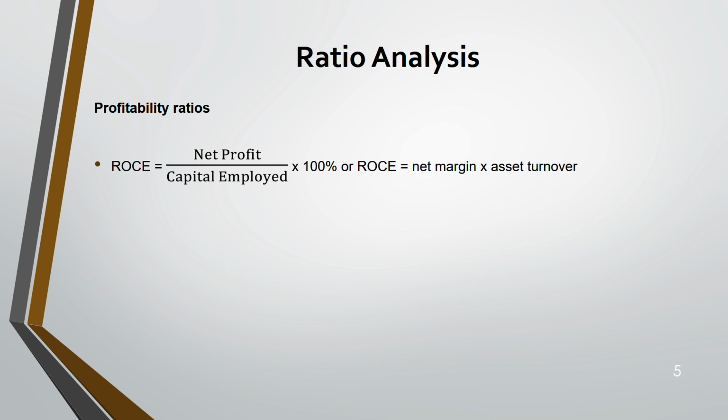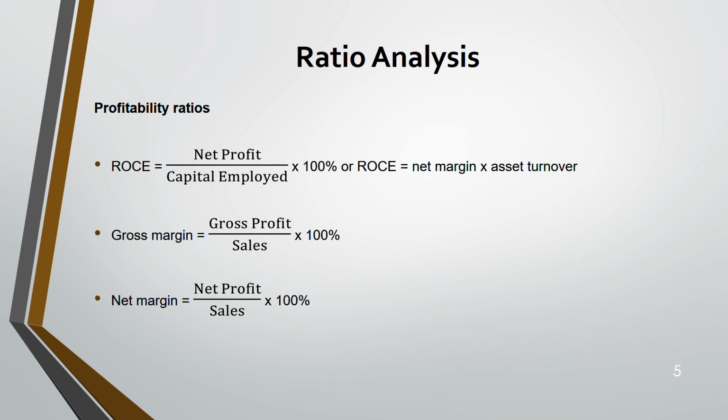There is another way of calculating ROCE, which we will come to a little later after we finish net margin and asset turnover. Net margin into asset turnover will also give you ROCE. But for that, you have to know both your net margin and asset turnover first. The next is gross margin, or gross profit margin, where you take your gross profit. Gross profit is your sales minus cost of sales. Gross profit divided by sales into 100%.